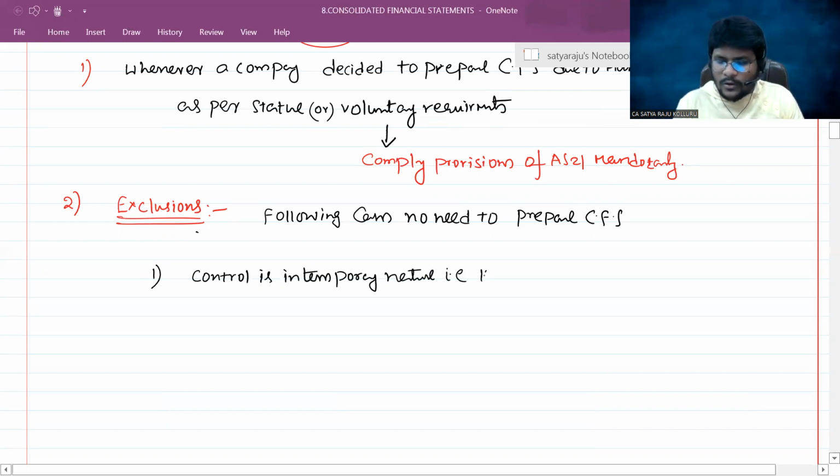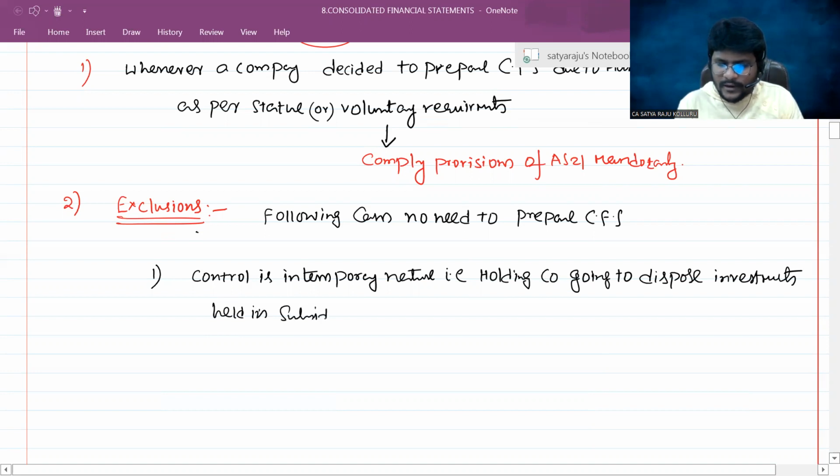That is, the holding company is going to dispose of investments held in the subsidiary in near future.